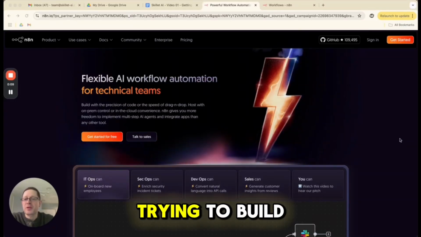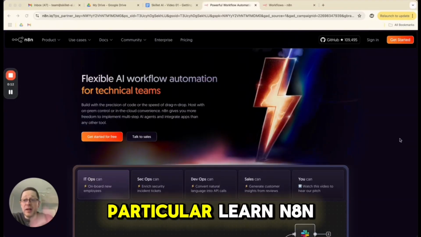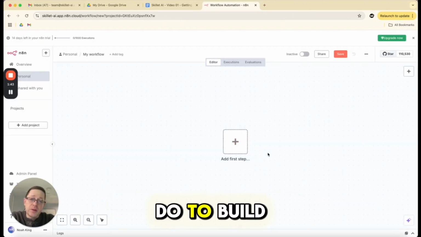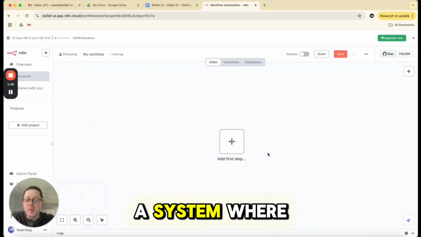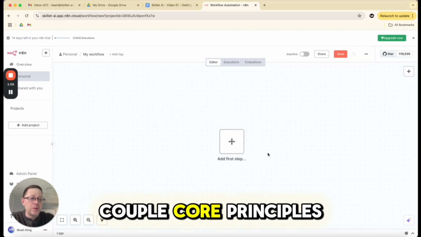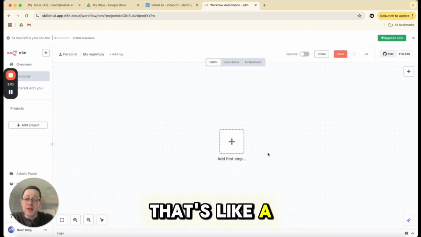I'm seeing so many people are trying to build skills, learn AI, in particular learn N8N. I have over 10 years of experience as a developer. What we're going to do to build our first automation is I want to build a system where it checks an email and it auto replies and then it leaves the reply in my draft. Pretty straightforward. It's going to cover off on a couple core principles and it's actually pretty useful, right? That's like a pretty useful thing to have.